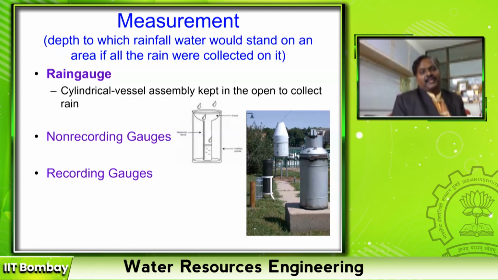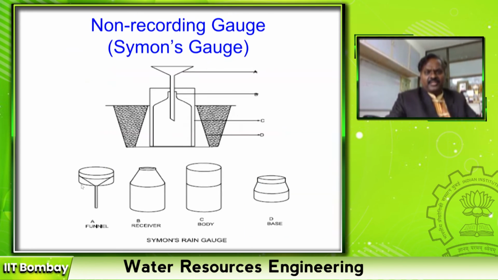Similarly, when a hydrologist has observed this rainfall phenomena, then the next step they did was measurement. Initially, the measurement was carried out using a simple non-recording type. That means manual measurement. That is called as Simon rain gauge. That is called non-recording. With advancement of instrumentation, people have started recording gauges, right? So this is a simple example of Simon's non-recording gauge.